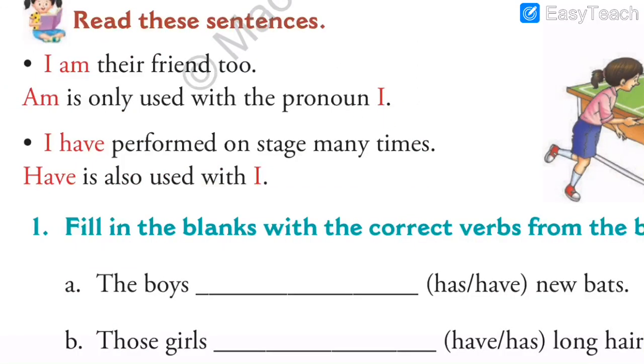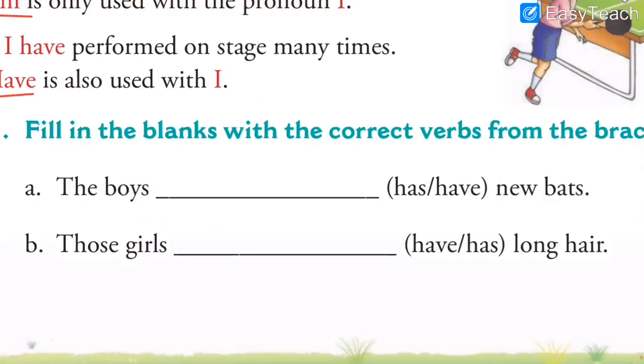Then we also saw that with the pronoun I we can only use two verbs. Which are the two verbs? Am, have. With I we can only use am or have, like: I am their friend too. I am going out for the party. I have completed my work. I have performed on stage many times. So with the pronoun I we can only use am or have, nothing other than that.